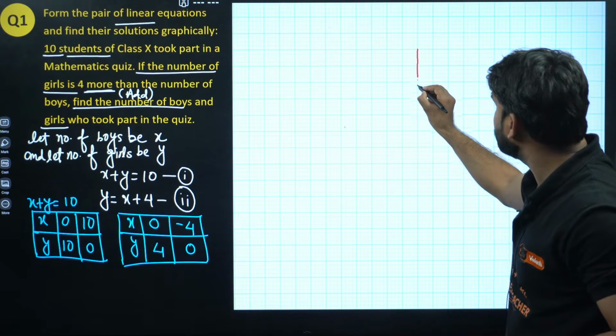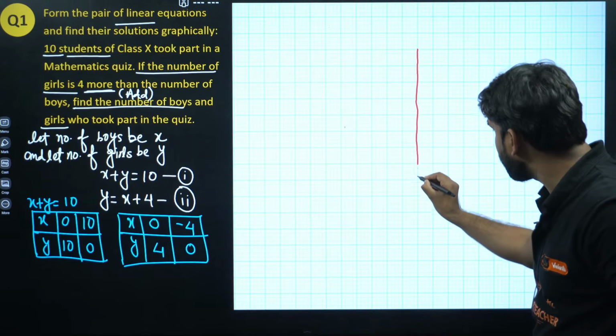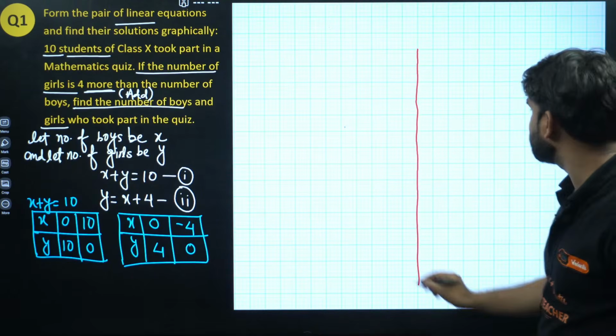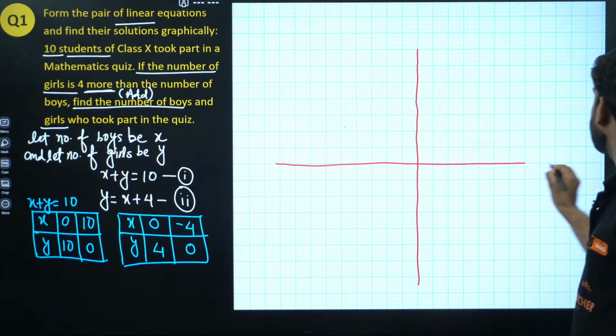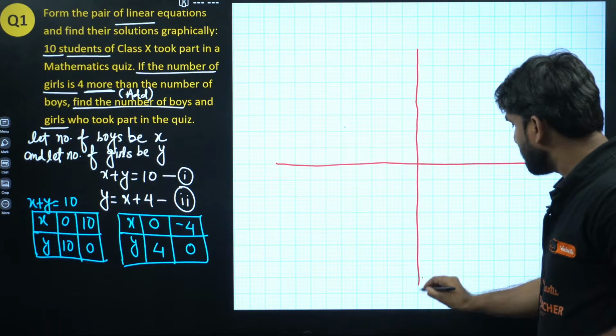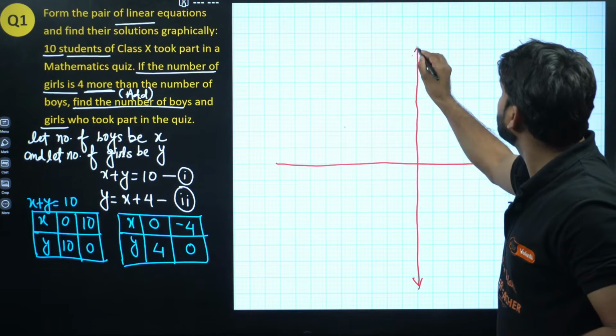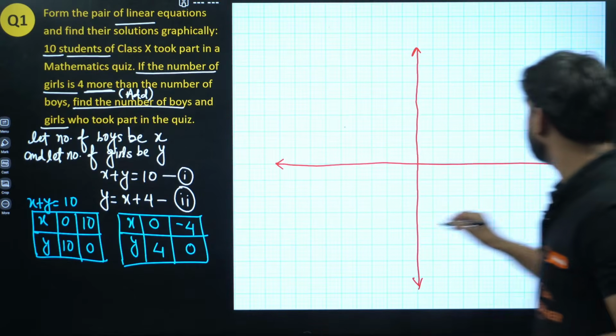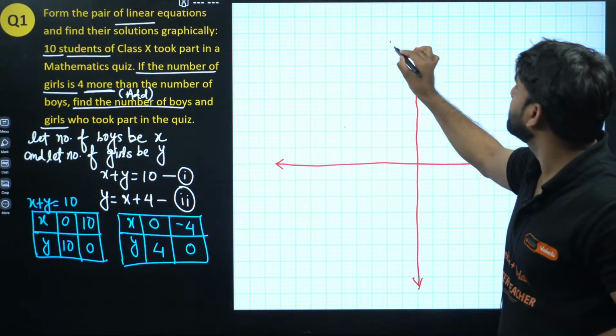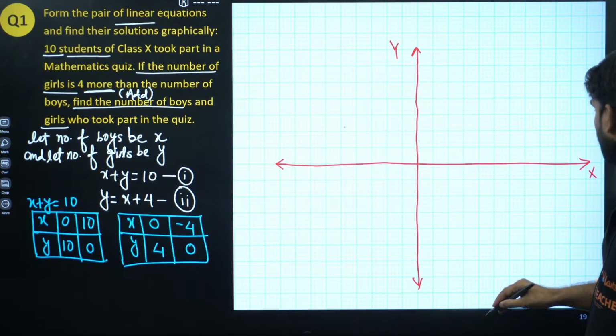I'm taking this as the y-axis and this line as the x-axis, and I'm taking the scale of 2 here.